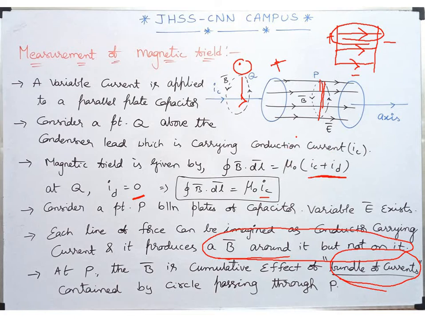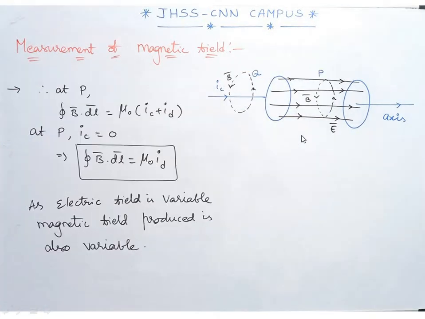Now let's find out the magnitude of the magnetic field at that point. So at point P, can I write down the integral of B bar dot dl bar equal to mu naught I_D? Because between the plates of the capacitor, there won't be conduction current. I_C is 0 here. I_D only exists between the plates of the capacitor. So the equation will become the integral of B bar dot dl bar equal to mu naught I_D. Now the format has not changed. Did you notice that? Thus, as the electric field is variable, the magnetic field produced is also variable here.